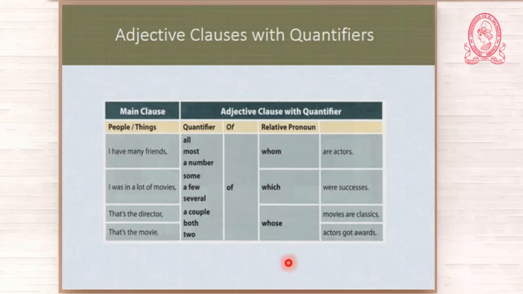Now, when you have a whose, you cannot use a quantifier. If you try to say, "That's the director both of whose movies are classics," no. You have, "That's the director whose movies are classics." "That's the movie whose actors got it worse."